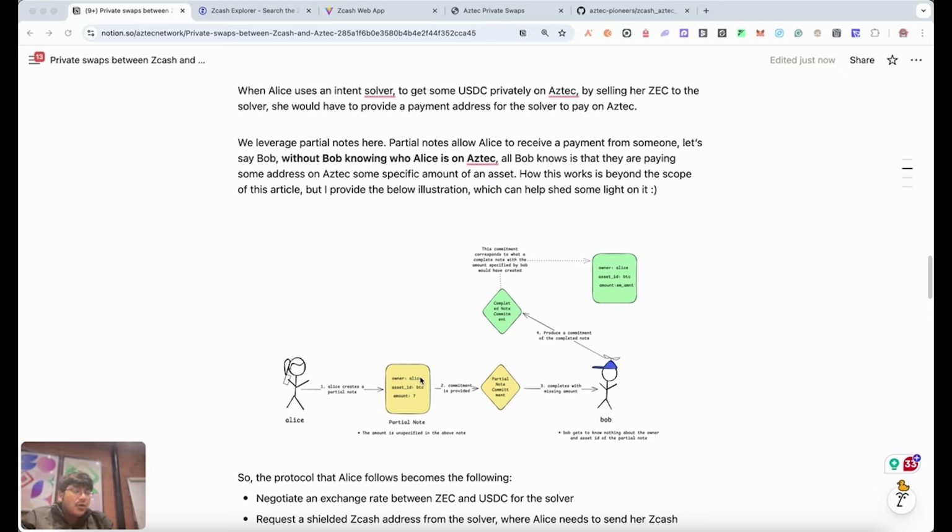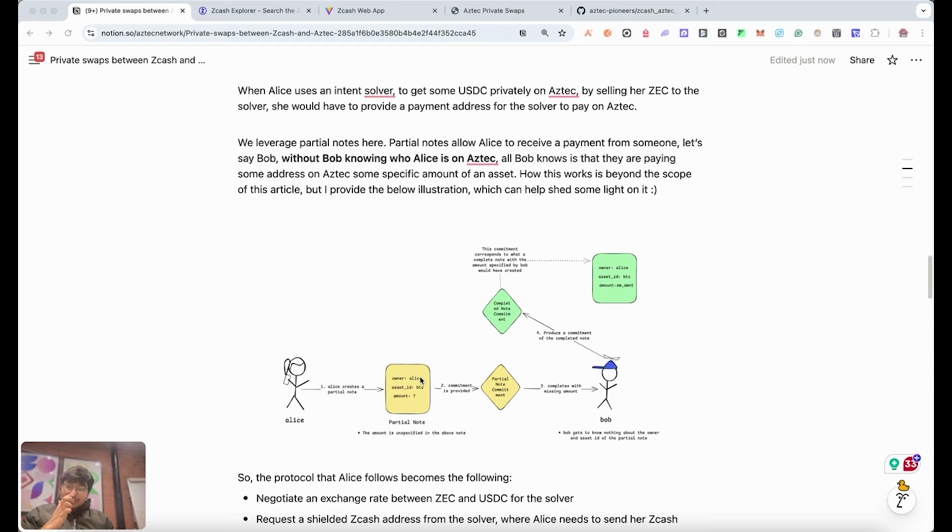So for readers' simplicity, you can assume that a partial note is a primitive that allows you to receive money on Aztec without the other person knowing what your address is. You can provide them this partial note, and they can basically put any amount in it, and they know what asset they're paying, they know how much they're paying, but then they won't know who you actually are, right?